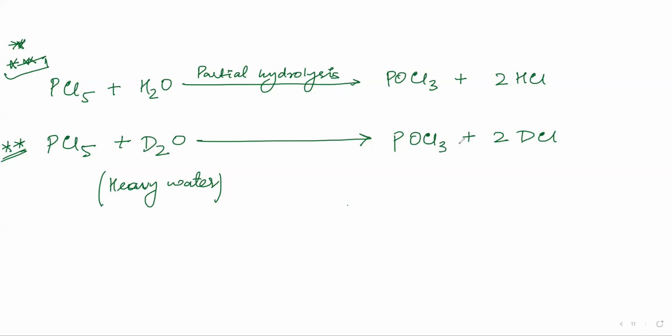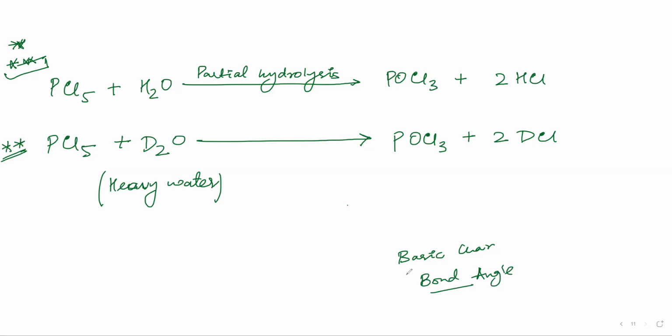Okay, now two more things, and then I will be done with this class. Just two more things: basic character and bond angles. Both of the things you know. Then tomorrow we will learn about the pentahalides, so just in your mind, start thinking about those things. That is basic character and bond angle.